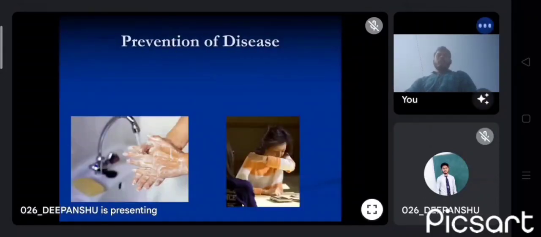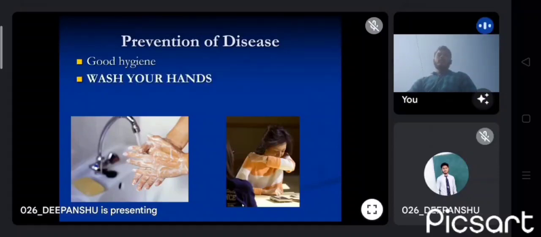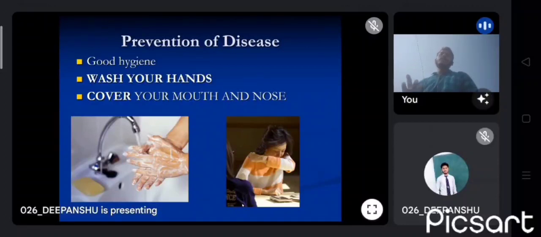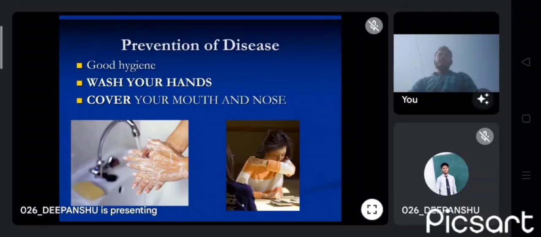Now, how can you prevent yourself from diseases? Prevention of diseases can be good hygiene. Before doing anything, you should wash your hands, and cover your mouth and nose. These are the preventions from diseases.